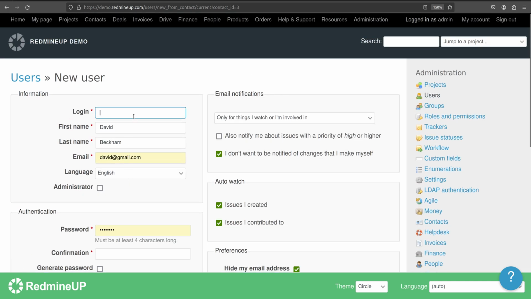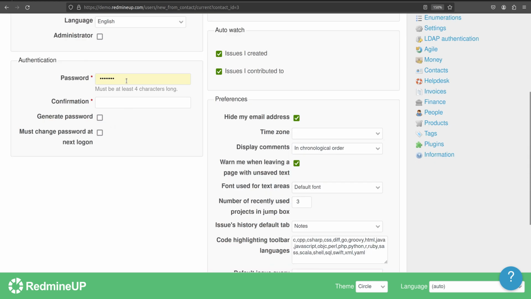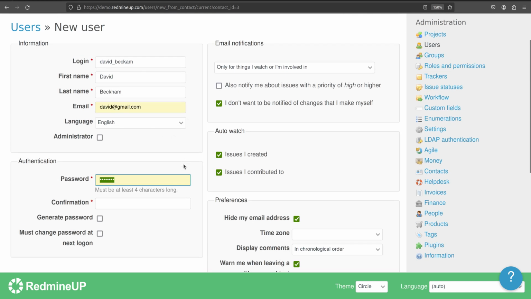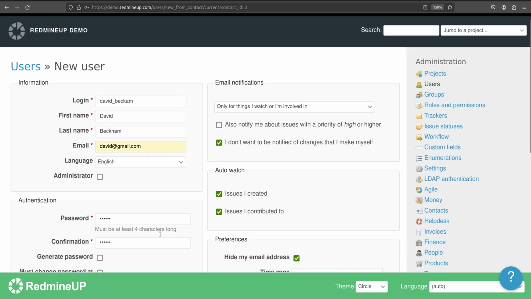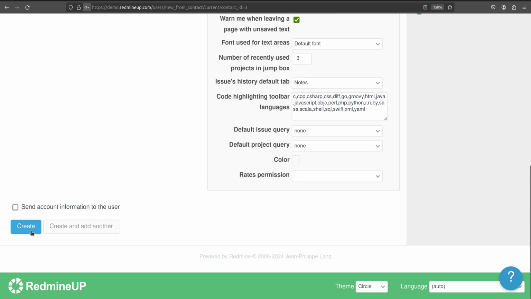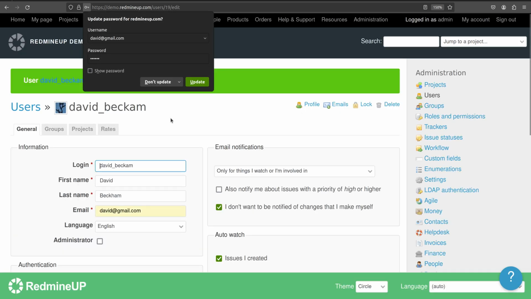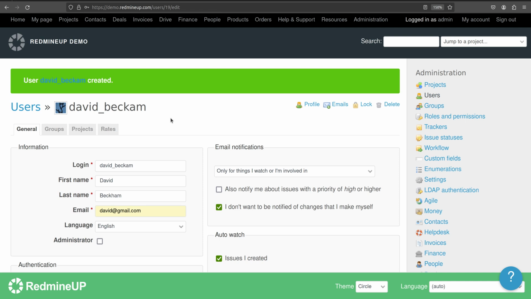So we have to think for a login name. It could be, for example, David Beckham, and we have to fill the password here. It is some auto-filled here. I don't know where it is. So we have to create a new one. It is a new password. So we click on create, and our new user of Redmine or person is now created.